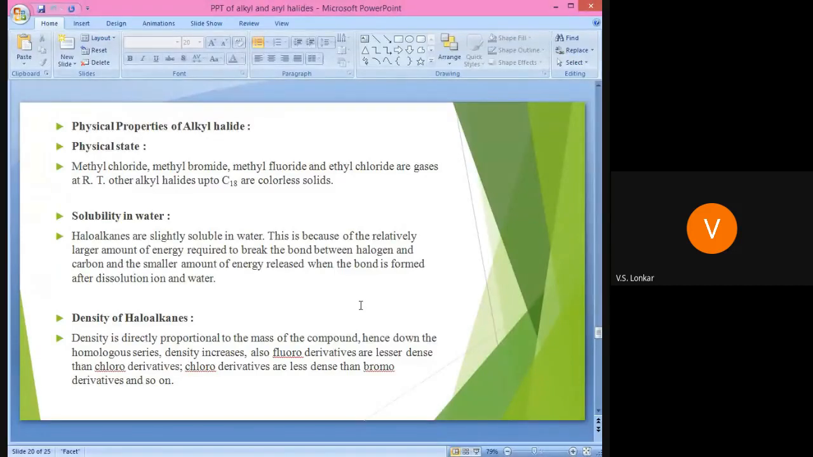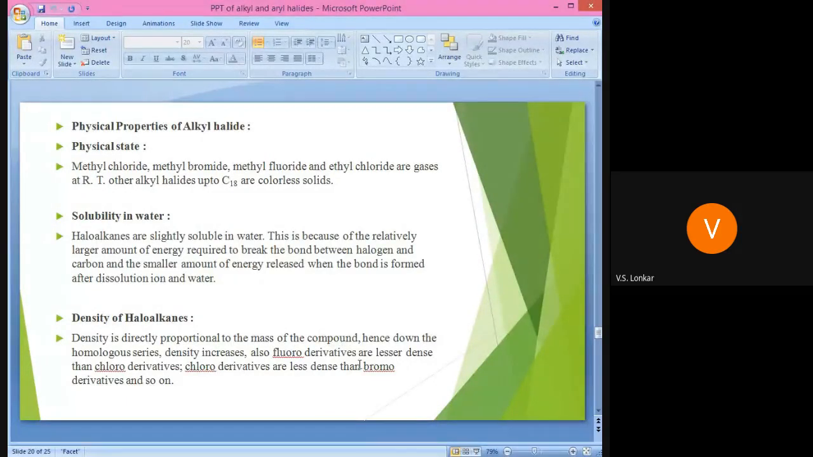Whenever the bond gets dissociated between that halide and the water. Then the next one is the density of haloalkanes. What about the density? We know that density is nothing but mass upon volume. See, the density of haloalkanes is directly proportional to the mass of the compound.